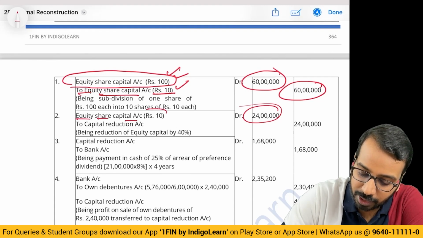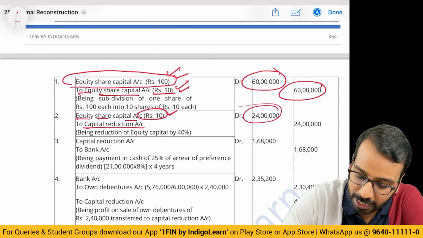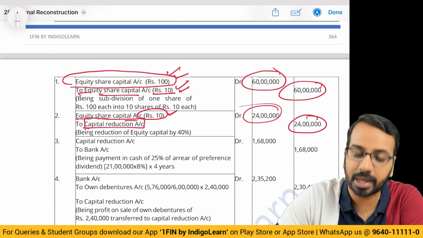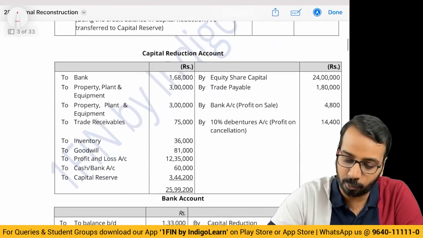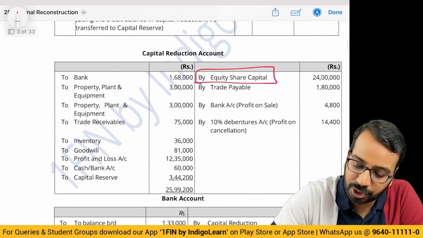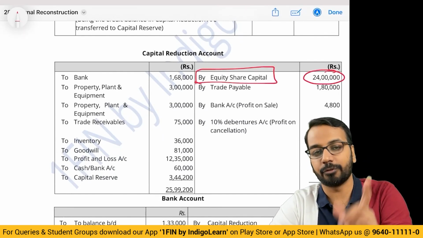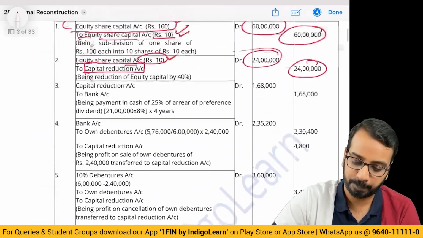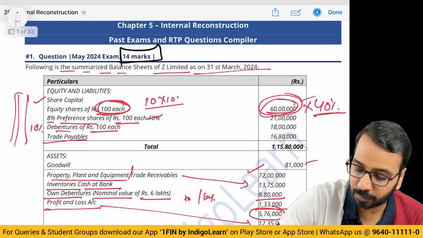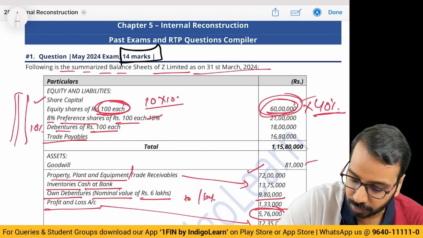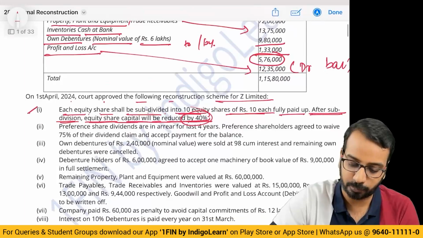Equity share capital account debit rupees 10. So this is important here. Rupees 10 it has become, to capital reduction account 24 lakhs. Sir, we get confused when we pass journal entries. You can prepare the capital reduction account and write here by equity share capital 24 lakhs. Okay, then when you prepare the balance sheet, what will happen? From this 60 lakhs, you have to do minus 24 lakhs because 24 lakhs has been returned.